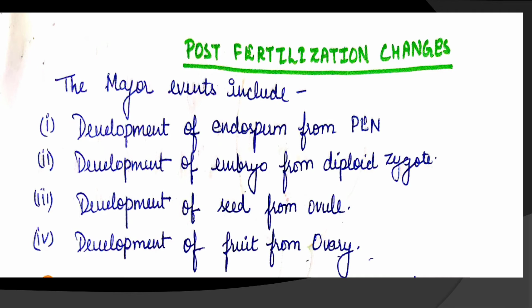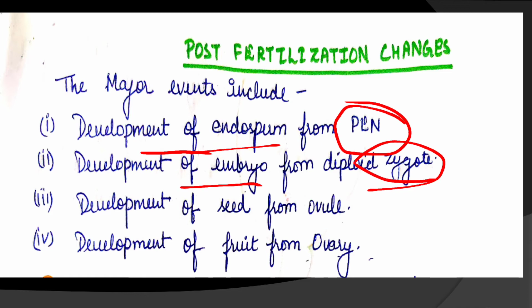Now about the post fertilization changes. What will happen after fertilization? Endosperm develops from the primary endosperm nucleus. Embryo develops from the zygote. Ovule will form seed and ovary will form fruit.